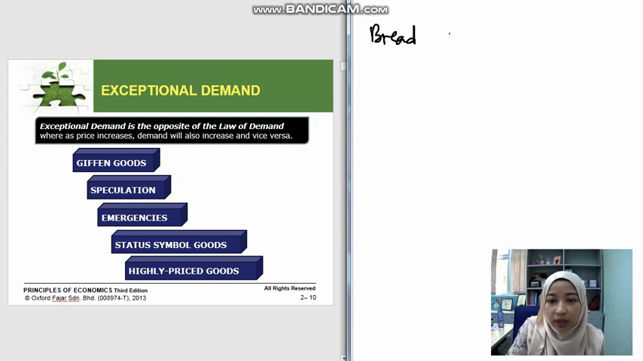Let's say they have the option to buy other food, for example, meat. Bread and meat are two different types of goods. Bread is considered a staple food, cheaper food, and meat is considered luxury food, meaning the price of meat is higher than the price of bread. So usually people will spend a higher percentage of their income to buy bread instead of meat. Only in certain situations will they buy meat.